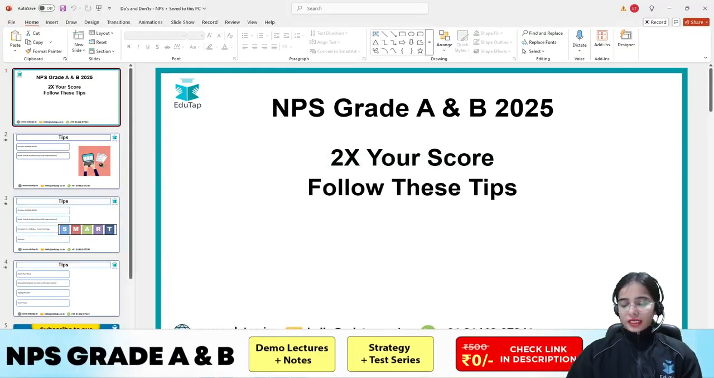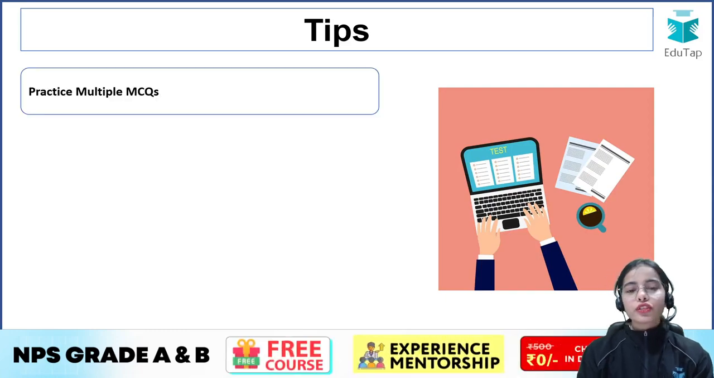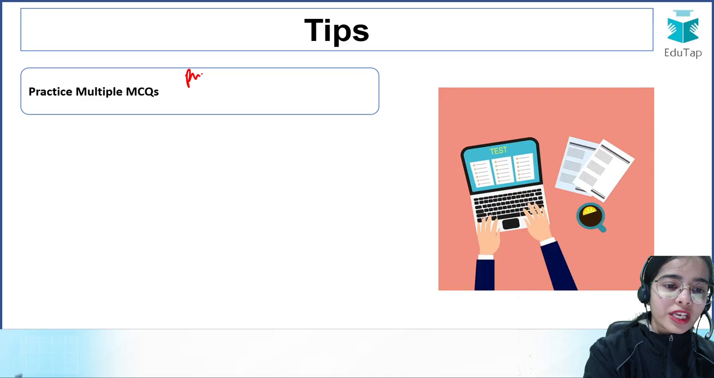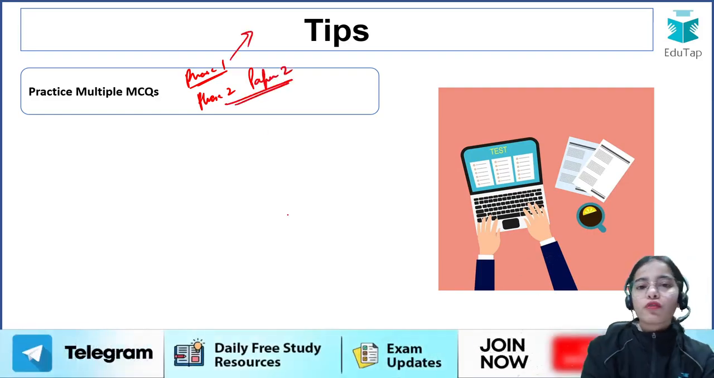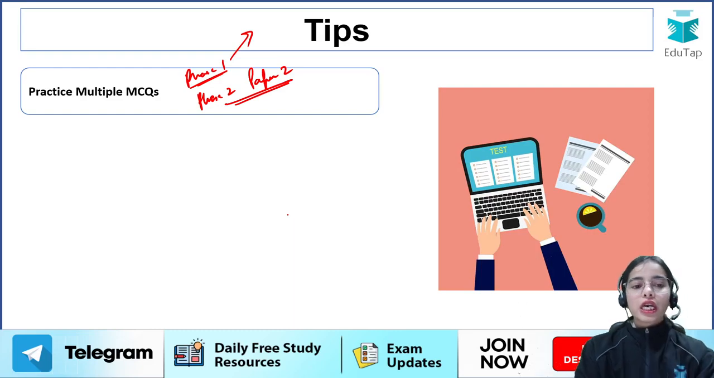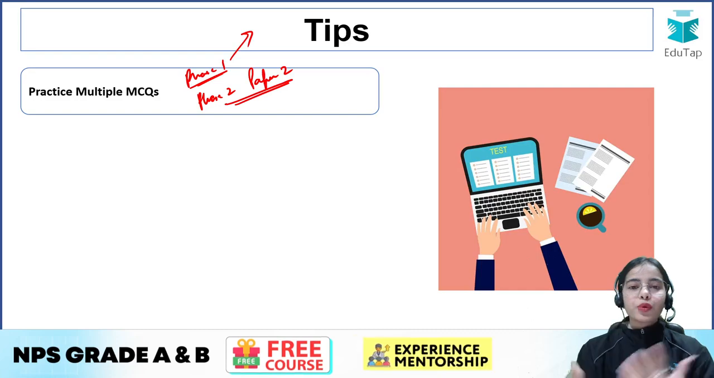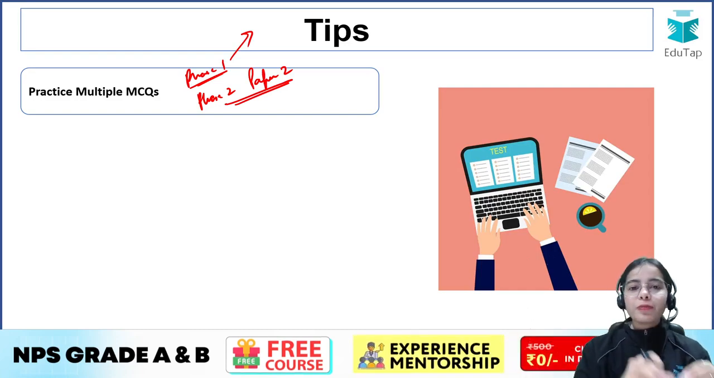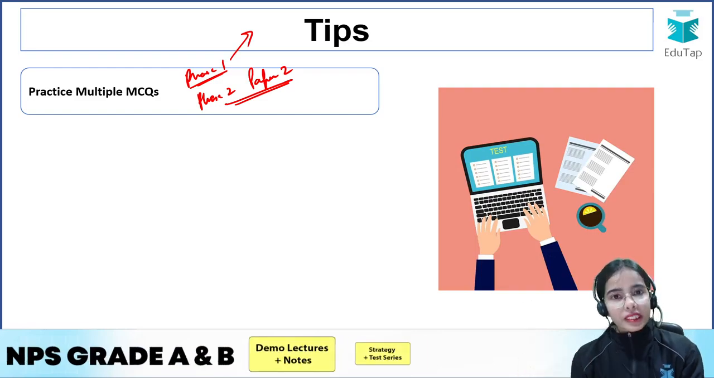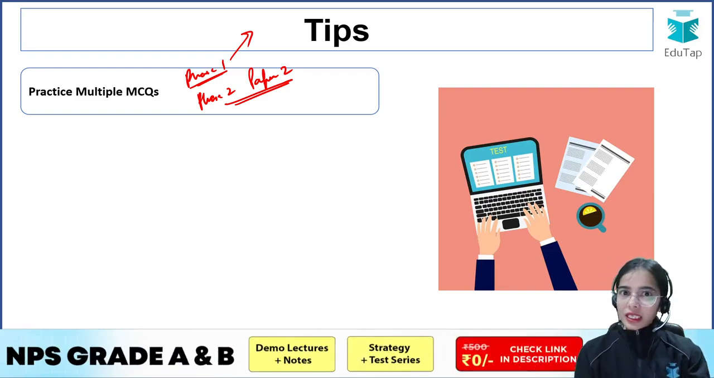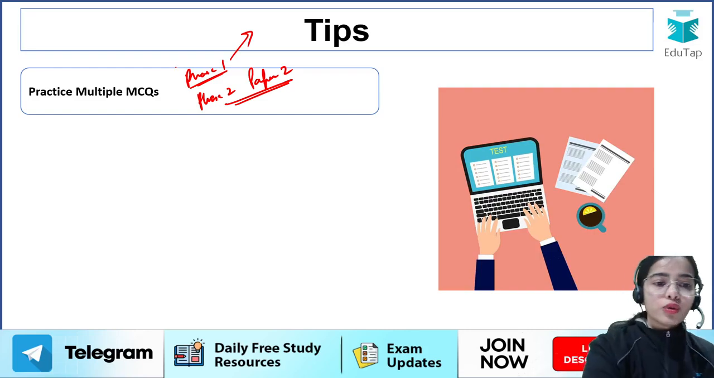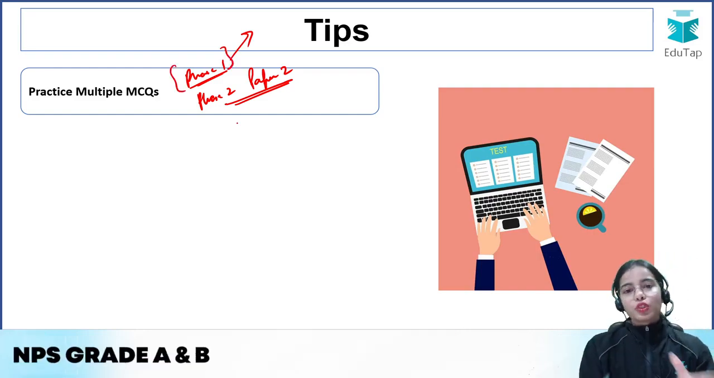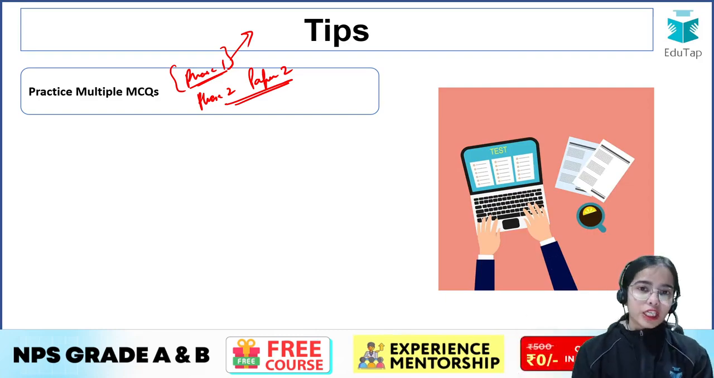Now let's start with the tips. First of all, practice multiple MCQs. For phase 1, you have to practice multiple MCQs. For phase 2, paper 2, you have to practice multiple MCQs. For phase 1, for GA, quant, reasoning, English, practicing multiple MCQs will help you revise the concepts, as well as help you understand where you are making mistakes, what kind of questions you should be leaving in the examination, and what kind of questions you should be focusing on in the examination. So do practice multiple MCQs for your phase 1 for quant, reasoning, English and GA.